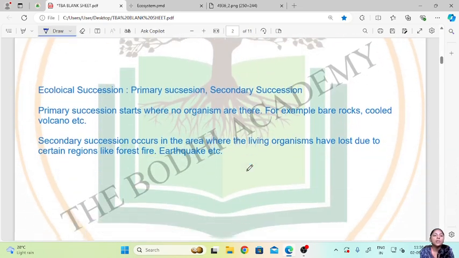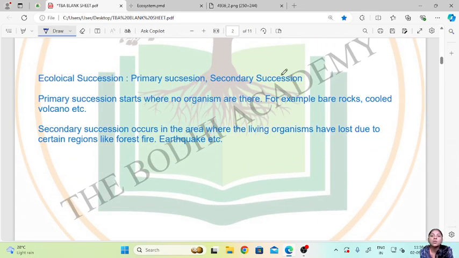Now ecological succession is of two types, that is primary succession and secondary succession. Primary succession starts when no organisms are there. So it starts on a barren land, for example, bare rocks or cooled volcano, etc. On such places the primary succession begins.